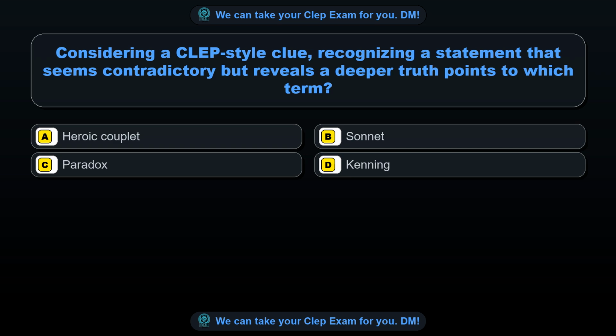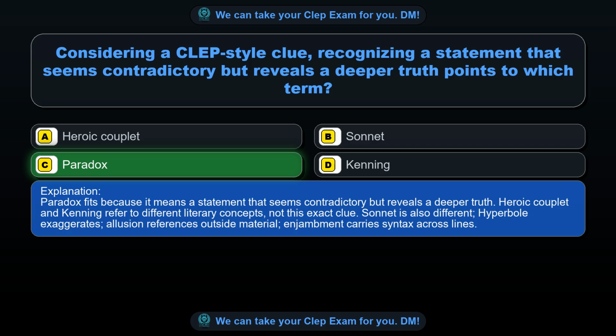Question 2. Considering a CLEP-style clue, recognizing a statement that seems contradictory but reveals a deeper truth points to which term? Option A, heroic couplet. Option B, sonnet. Option C, paradox. Option D, kenning. The correct answer is option C, paradox. Paradox fits because it means a statement that seems contradictory but reveals a deeper truth.